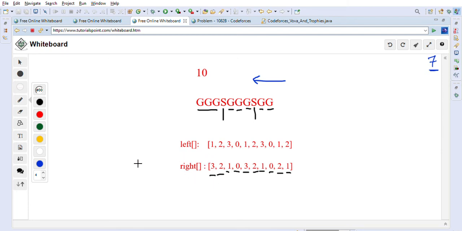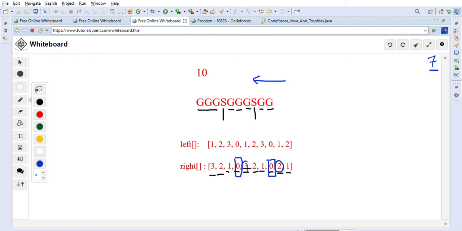So now what will the right array help us with? If I put a position here on the silver trophy, so this is the silver trophy, and I'm looking at the right side, the right array tells me how many consecutive G's are there on the right side.